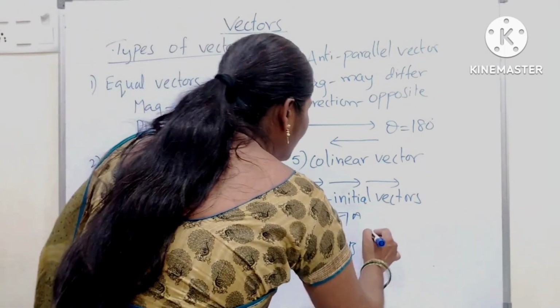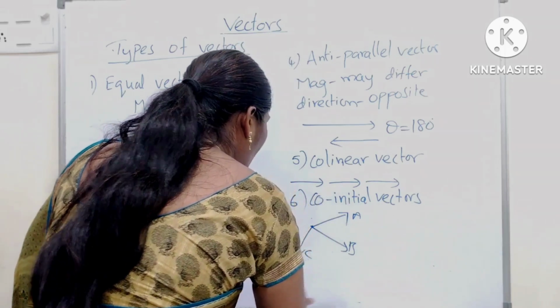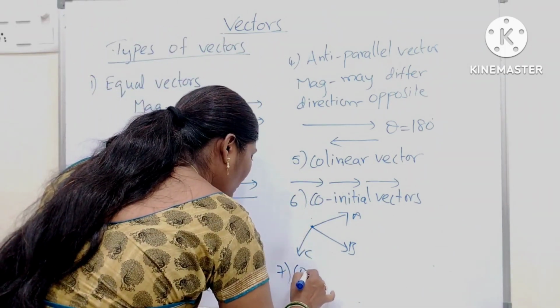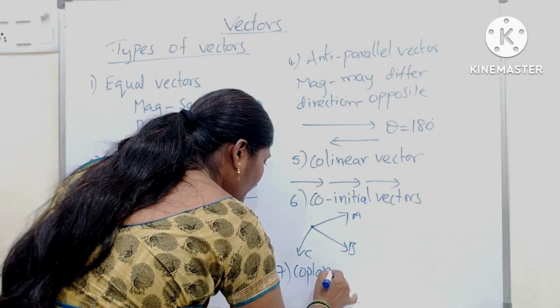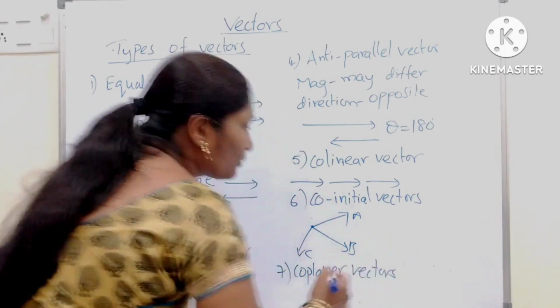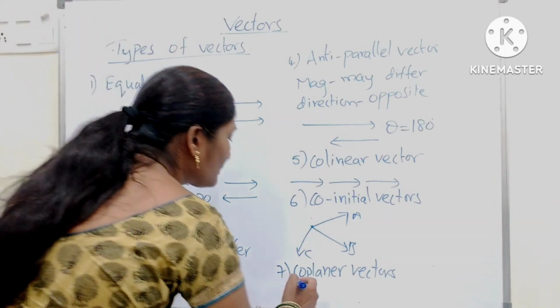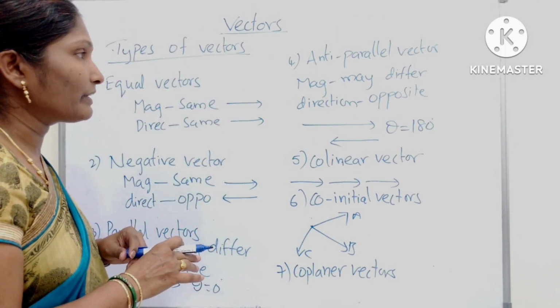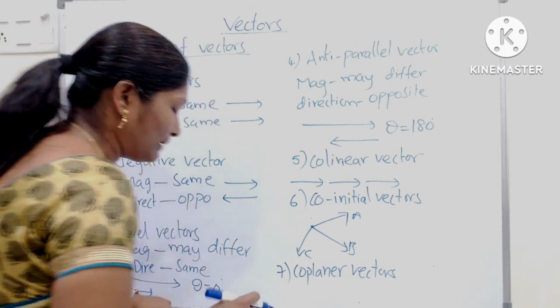Next, seventh one, co-planar vectors. Co-planar vectors means the vectors in the same plane.